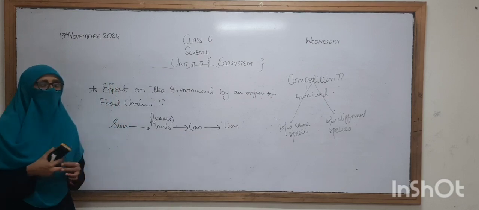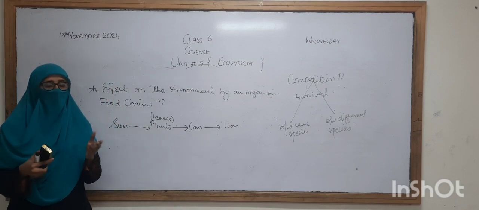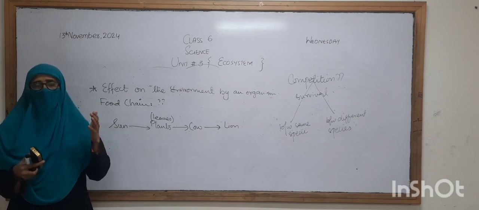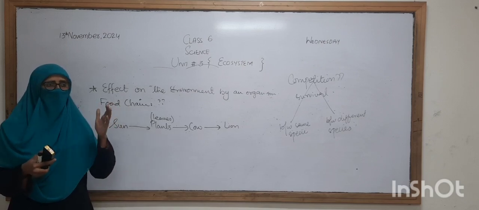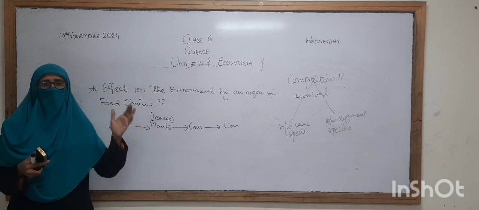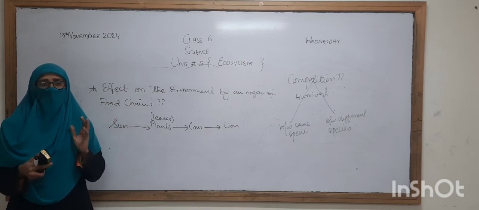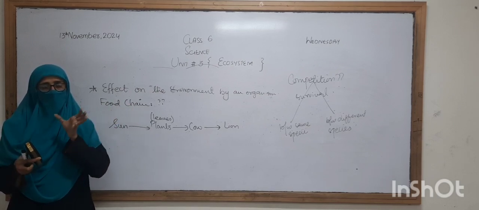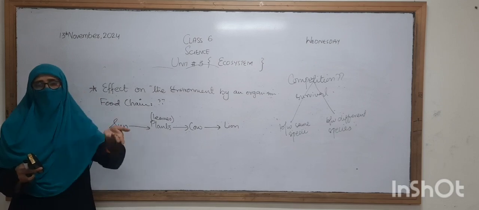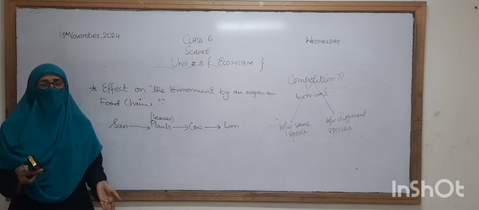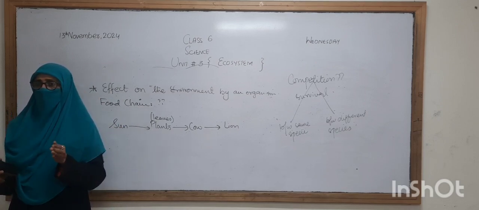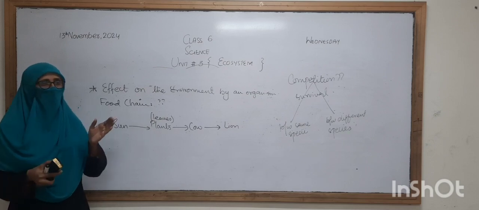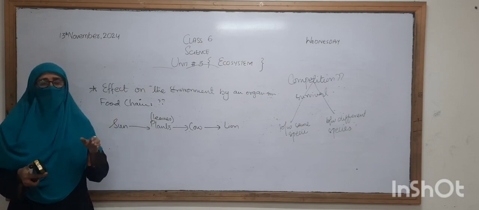For example, in our daily life, sunlight is given to the plants, and the plants can be eaten by the grasshopper, mouse, rabbit, or cow. That cow, rabbit, and mouse can be eaten by different animals, and sometimes the grasshopper may be eaten by the mice, or by the frog.